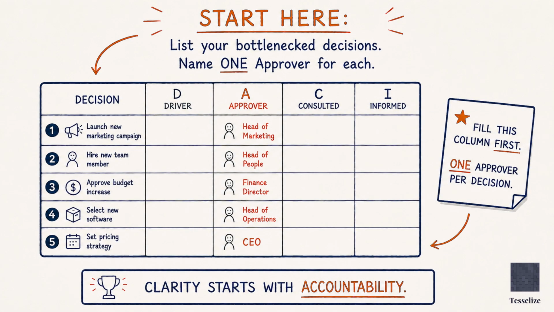How to build your decision authority map. Step 1. List your key decisions. Not every operational task, the 10 to 15 decisions that currently cause the most bottlenecks, confusion, or escalation. For our product launch example: approve the go-to-market strategy, set the price, approve the marketing budget, sign the vendor contracts, decide the launch date.